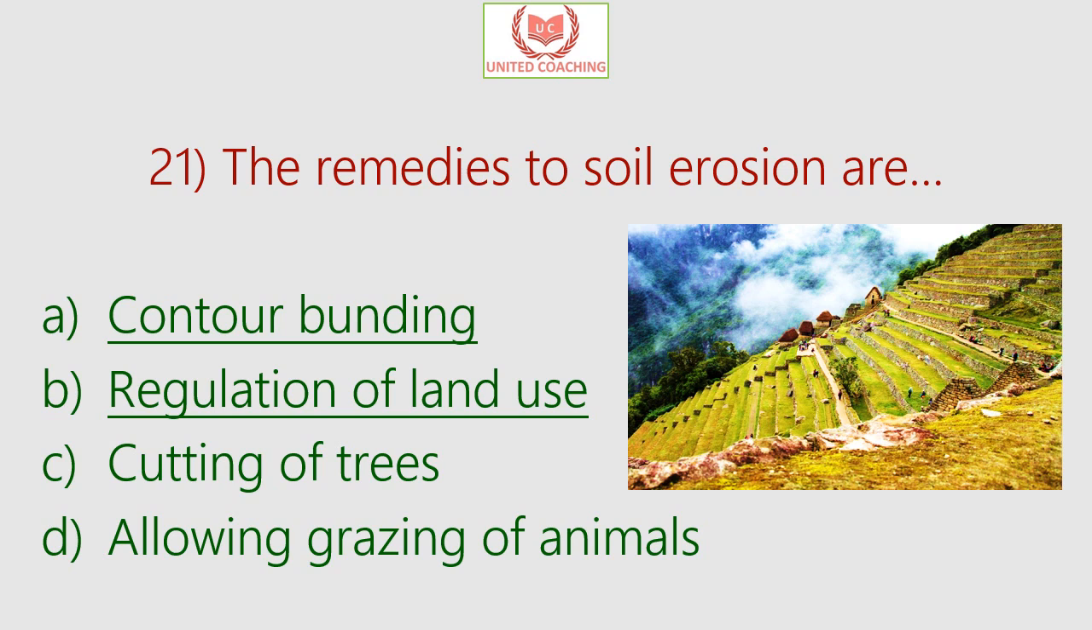And the regulation of land use consists of government ordinances, codes and permit requirements that restrict the private use of land and natural resources. Now cutting of trees and allowing grazing of animals cannot be the remedies to soil erosion, because extensive grazing of animals causes deforestation and the lower layer of the soil is exposed, leading to infertility of the soil, and also the water holding capacity of the soil decreases. So the correct options are contour bunding and regulation of land use as the remedies to soil erosion.